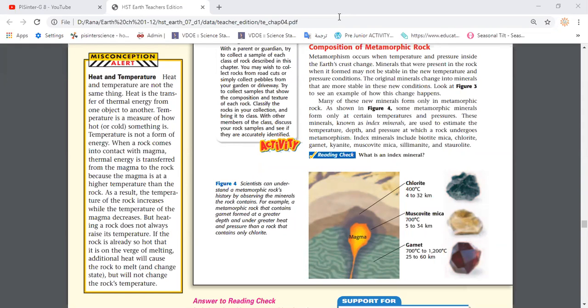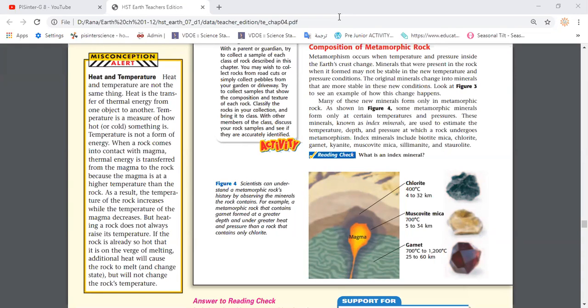Good. Then we said that the composition of the metamorphic rock changes from the original composition of the original rock, because due to the heat and pressure, some minerals will break down into more stable minerals, or form new minerals to be more stable.